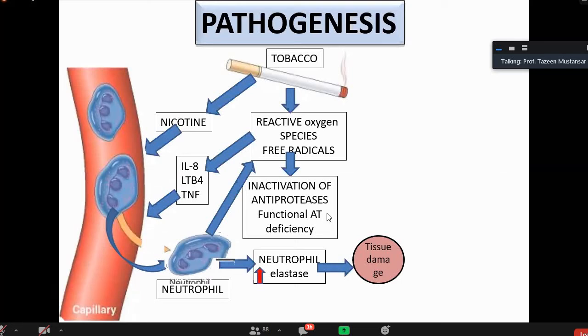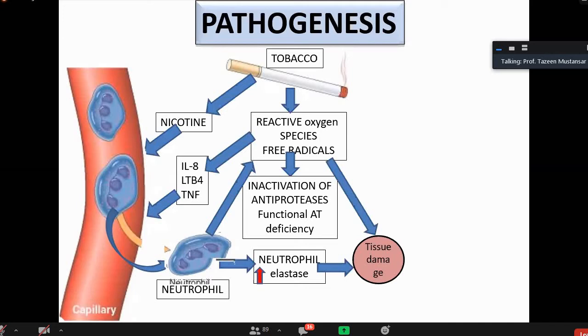Congenital absence is not there. Enzyme deficiency is not there. Rather, it is inactivated by the reactive oxygen species that were present in the tobacco. You see, this is the beauty of the pathogenesis, I will say. Okay. Now, coming back to our pathogenesis.